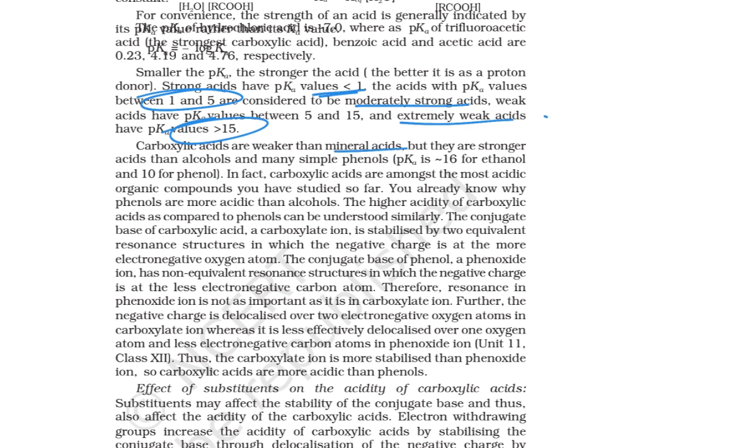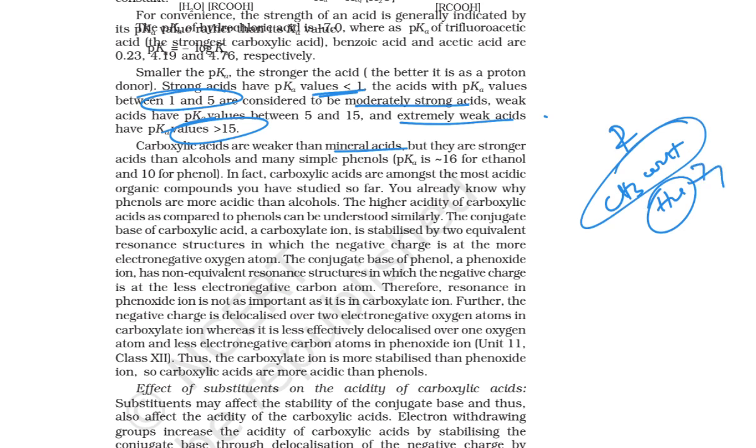Say for example, if I am taking acetic acid, your mineral acid is HCl. If you compare the strength of the acid, the mineral acid is always stronger compared to the organic acid, okay. In fact, carboxylic acids are almost the most acidic organic compounds you have studied so far. Whatever from the first line, all alkanes to alkenes to carboxylic acid, the carboxylic acid is the most acidic one in your organic compounds, okay.